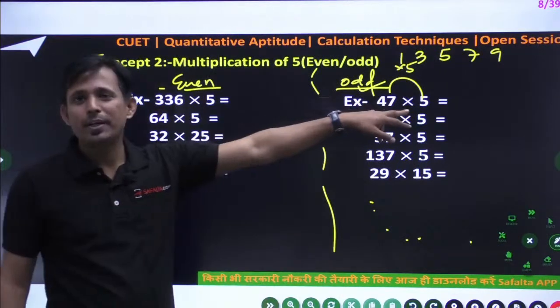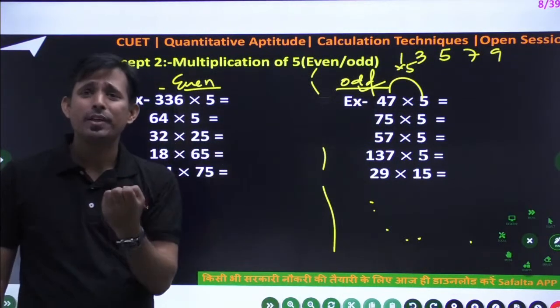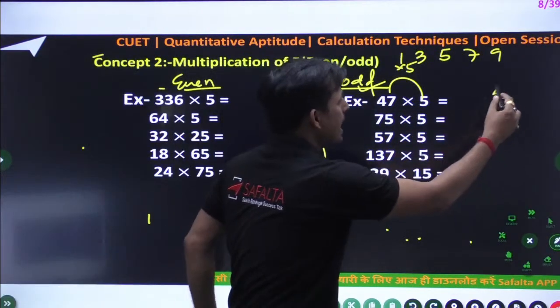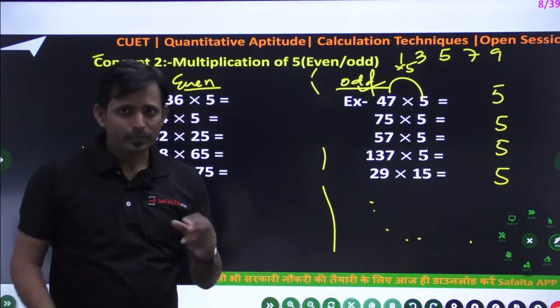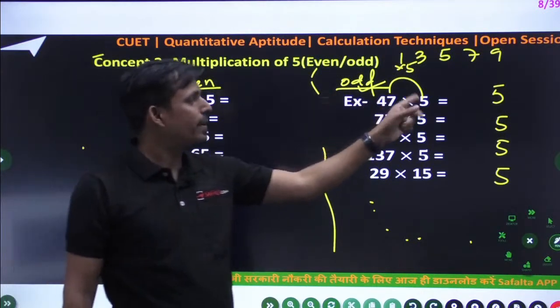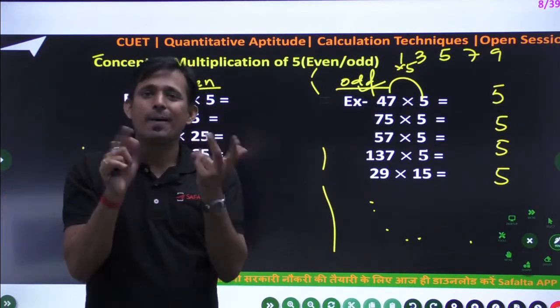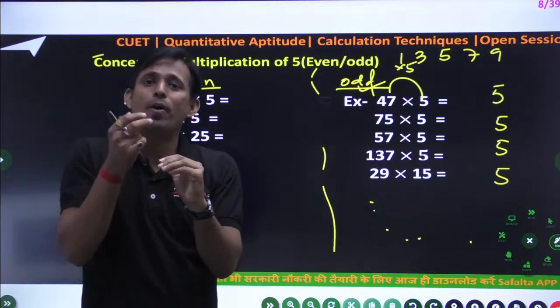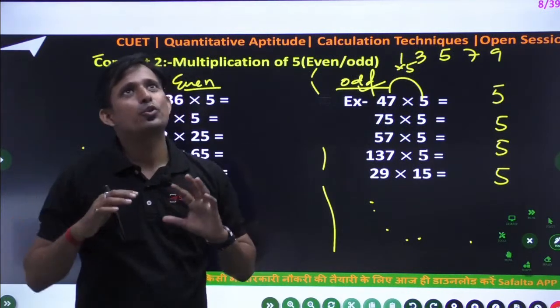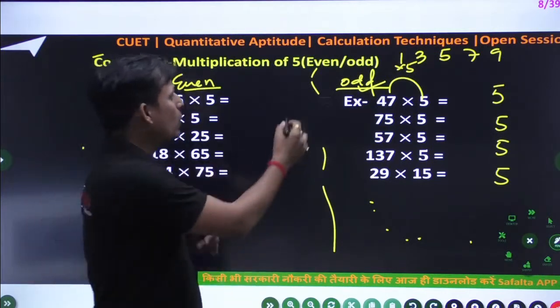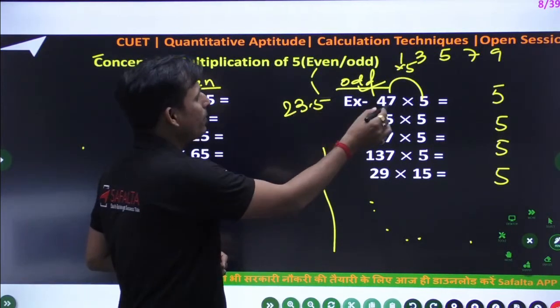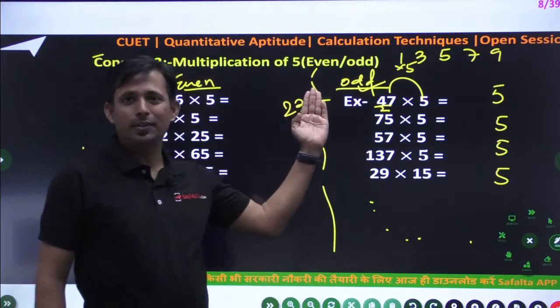Okay. So 47 into 5. What is 47 into 5? So in the unit place you can write 5, because definitely the unit place will be 5. Now second thing, 47 into 5, just think half of 47. So generally people say 23.5. Don't say 23.5 for half of this. Only 23.